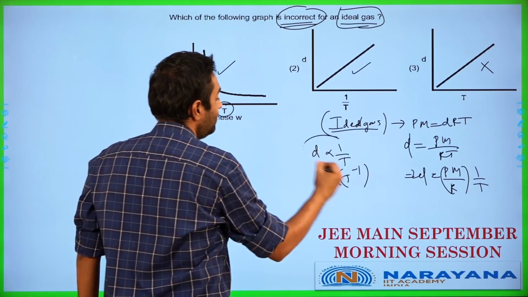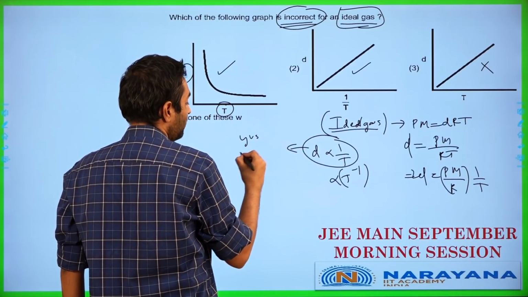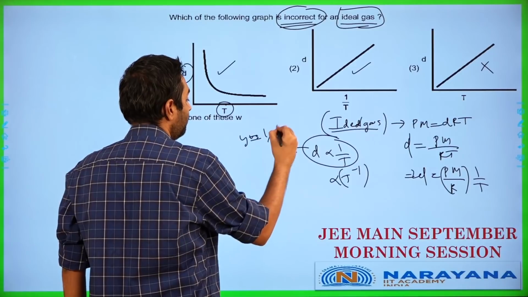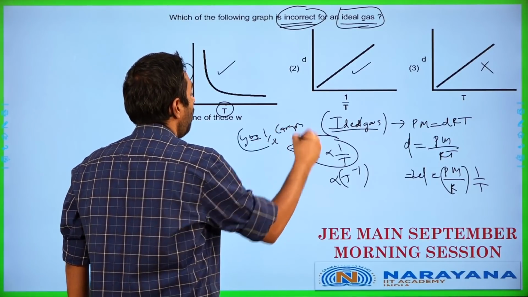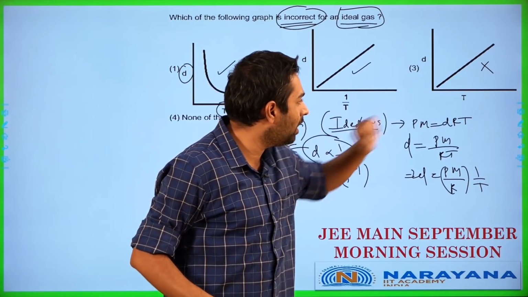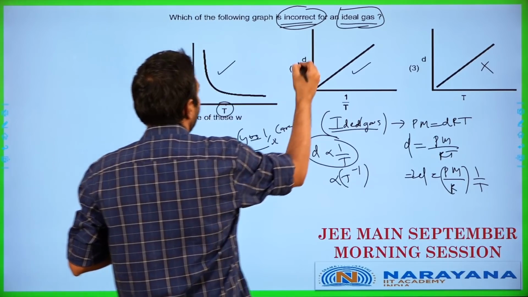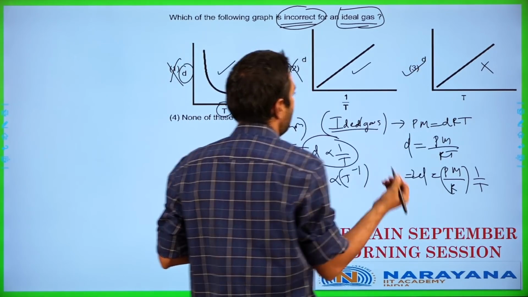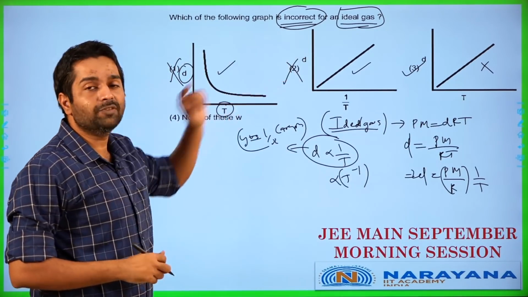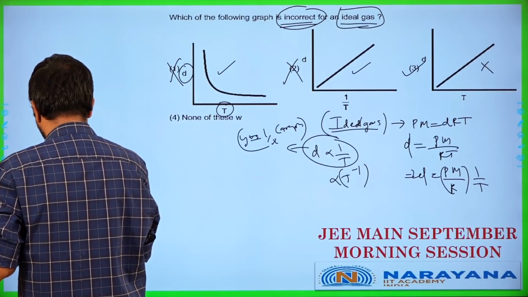How do you draw this? This d versus 1 by T graph is basically nothing but y versus 1 by x graph, that is y is equal to 1 by x graph. Now you all know the familiar graph over here, it looks like this. So the first graph and the second graph are correct, third graph is wrong in this case. So we'll end up having in this case incorrect is asked. So this is not the answer, this is your answer. So in this particular case, answer for this question is going to be option 3. Let's get to the next one.